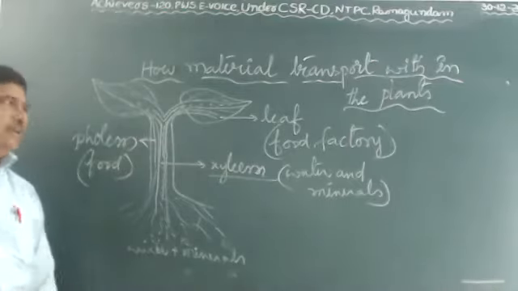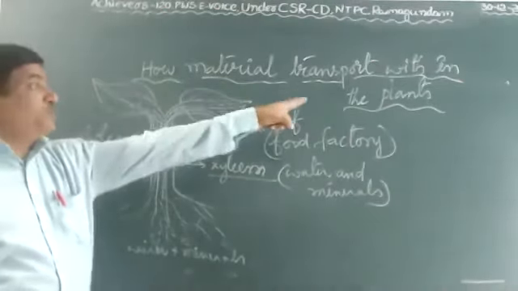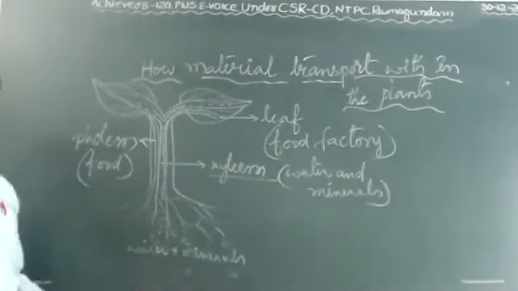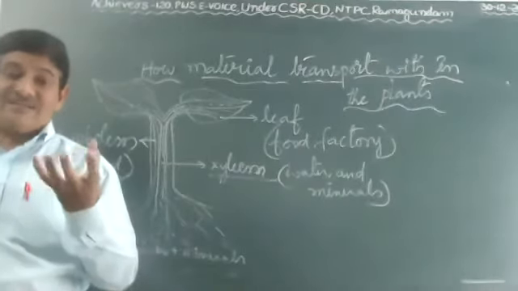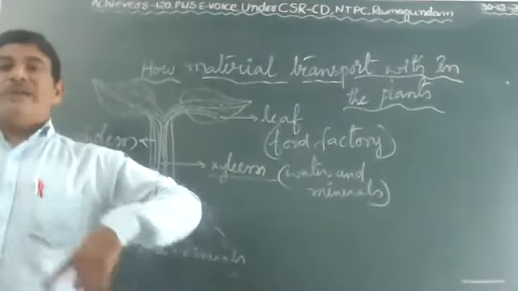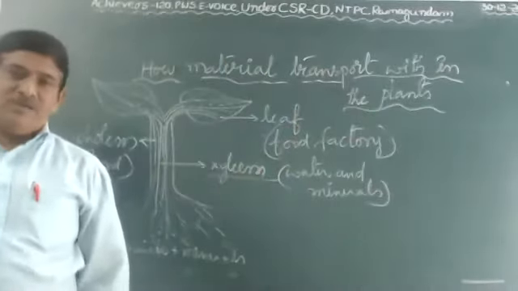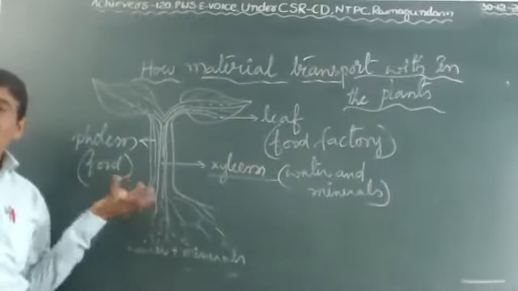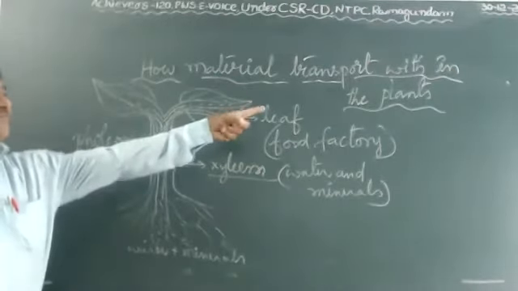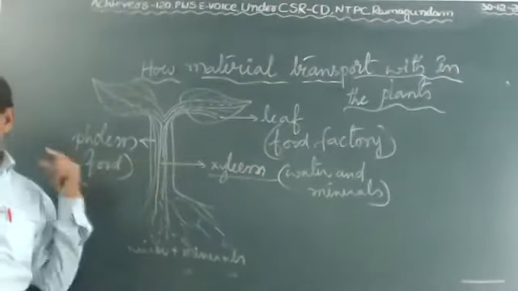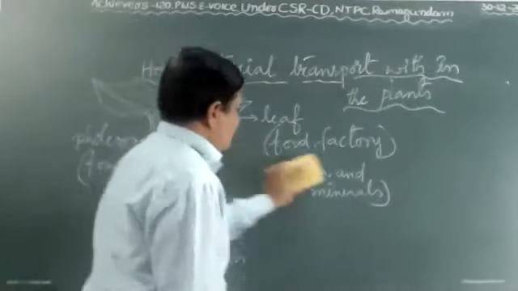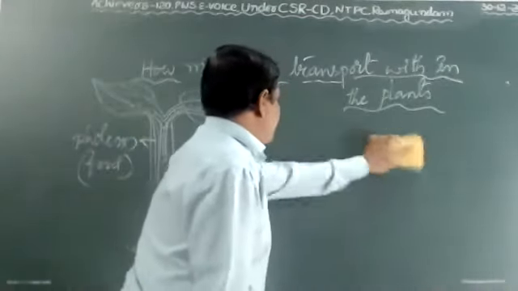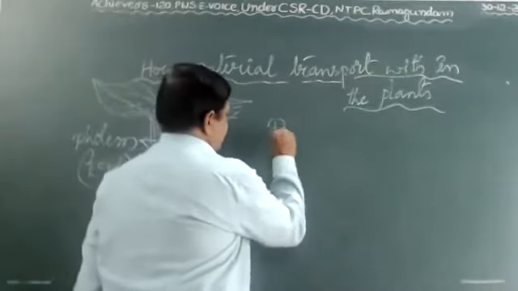Okay, children. Next, how is material transported within the plant? How does transport happen in our body? We have the heart, a pumping organ, which supplies blood with pressure to all parts of the body. But in plants, there is no pumping organ. How can they supply the materials within the plant? That we can learn now. The main important structure is the root hairs.